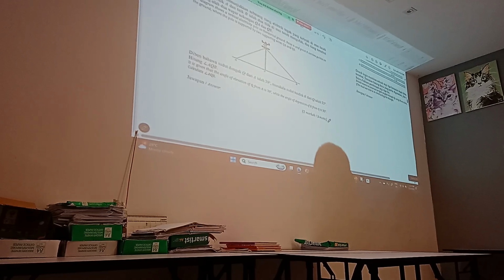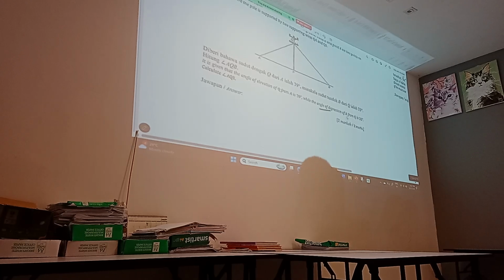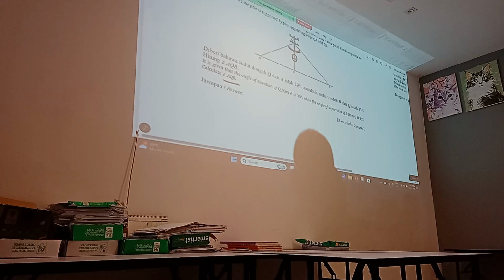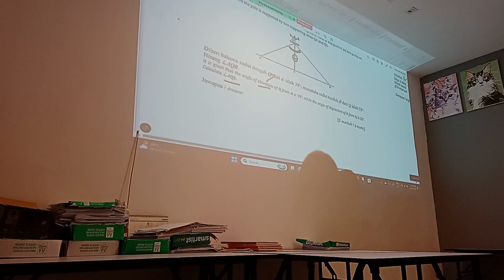Okay, now, very simple. We need to find angle of depression of P. Calculate AQB. Okay, we need to know this angle. In order to know this angle, we have a few clues there. Angle of elevation of Q from A. Let me use red color. Elevation means go upwards. Elevation of Q.